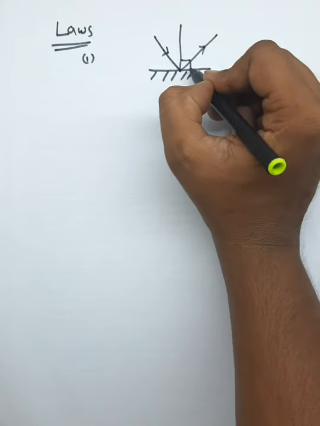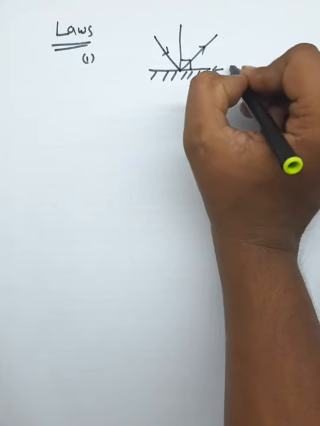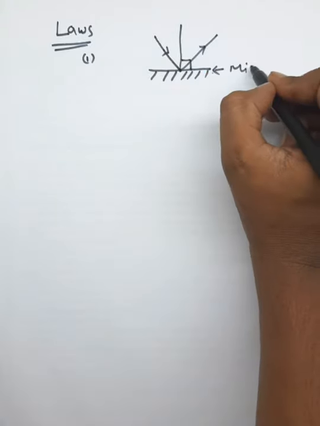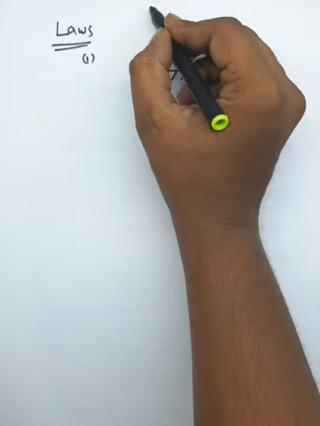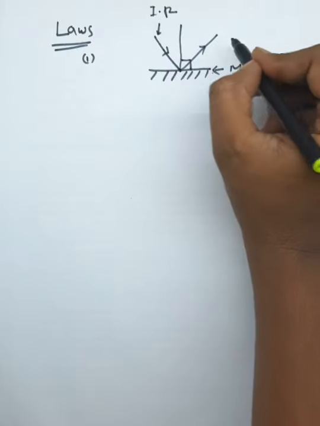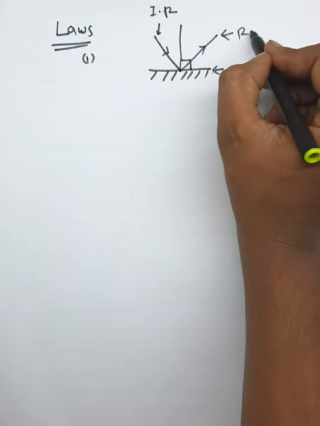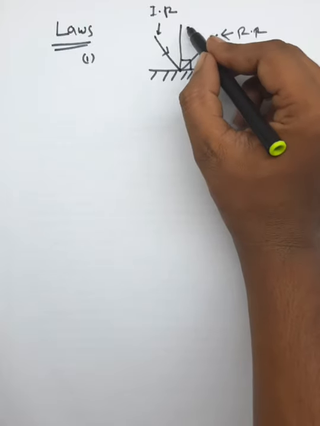Normal is perpendicular to the mirror. This is the mirror. This is the incident ray. This is the reflected ray and this is the normal.